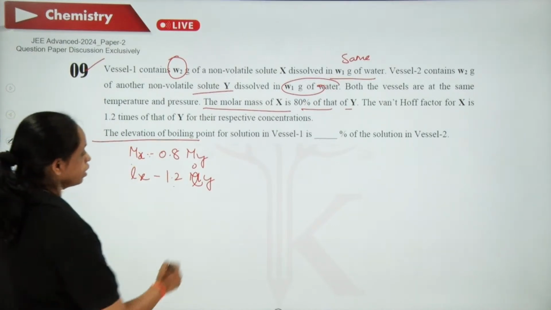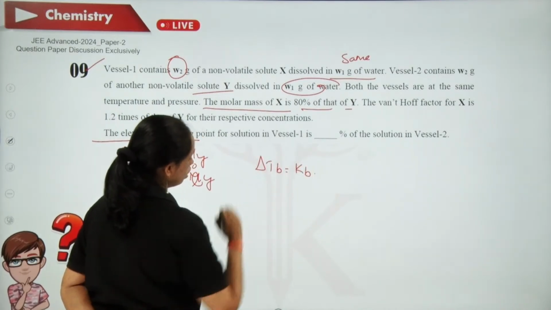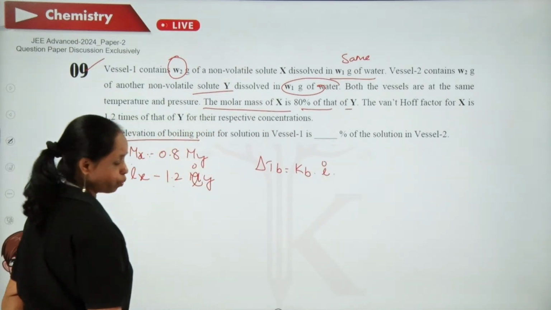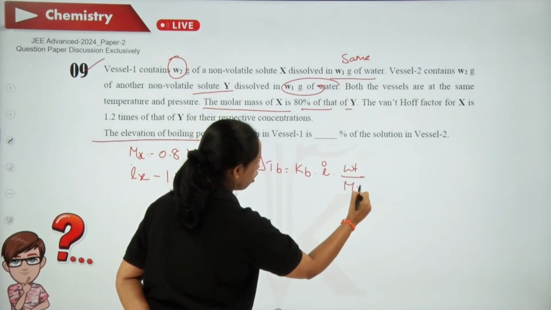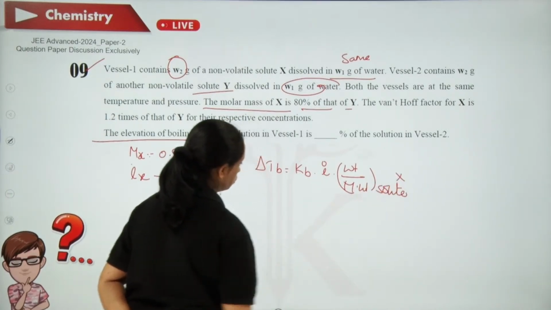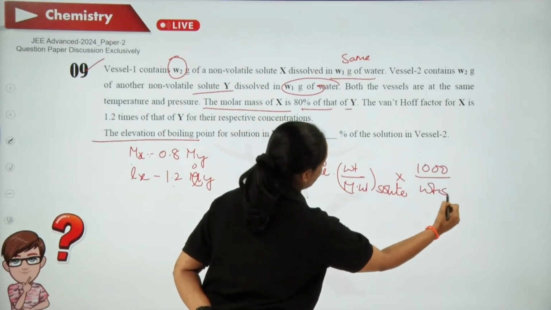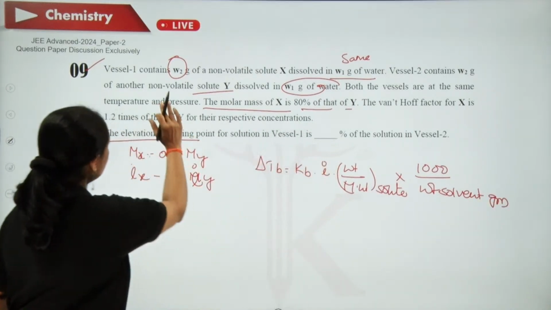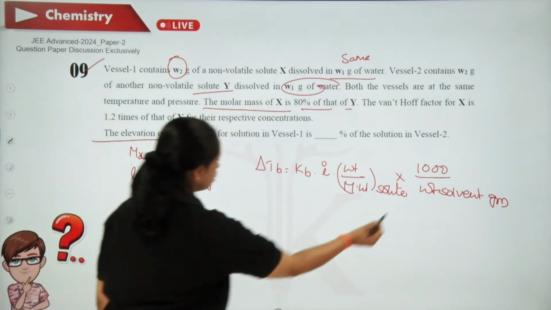Now we know that basically delta TB is equal to Kb into I into molality. What is molality? Weight divided by molecular weight of solute into 1000 by weight of the solvent in grams. So let us just look at the data. Here weight of water is same in both. So we are not bothered about this thing.